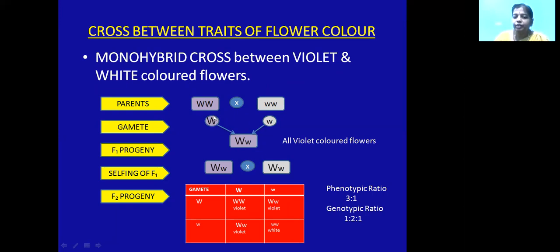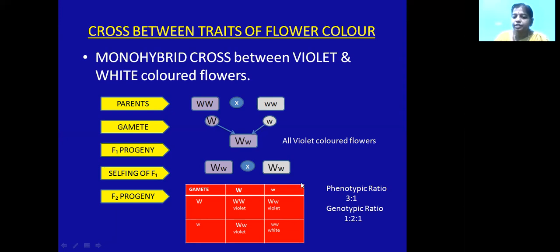Capital W was obtained from the violet color flowers and small w from the white color flowers. So capital W and small w are united. That means fertilization has taken place between these two gametes, and the plant that is produced will have all violet color flowers in the F1 generation. That means the F1 generation is expressing only violet color flowers and no white color flowers are obtained. So here he wanted to know what happened to the white color flowers. So he self-crossed the F1 progeny. So what did he get?